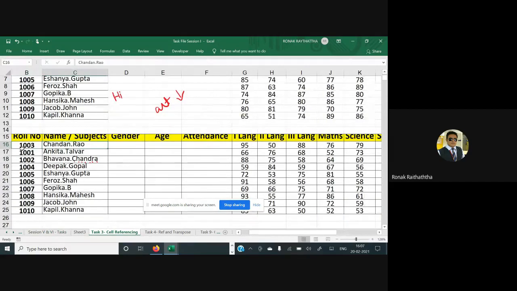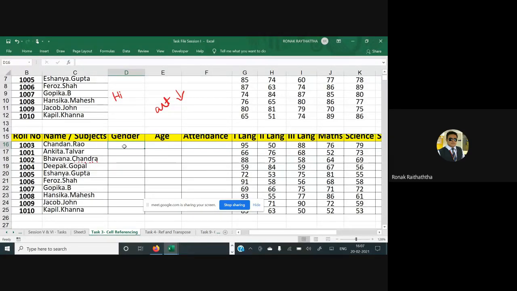If you do not have the gender column, you will have to prepare it. Please insert one column and give the heading gender. Please also give the heading of age and also give the heading of attendance. Good. Once that is done, then in gender, we want to allow only the text, nothing else. But this is by using the formula in the data validation.